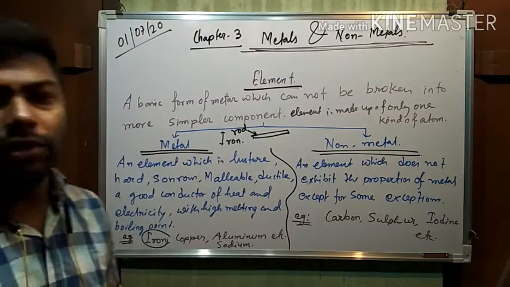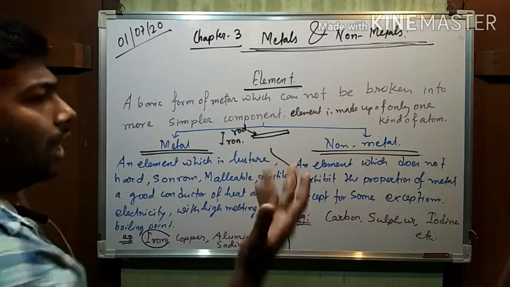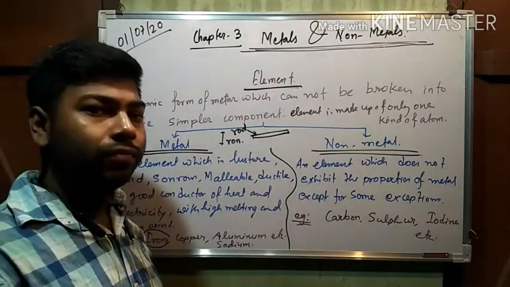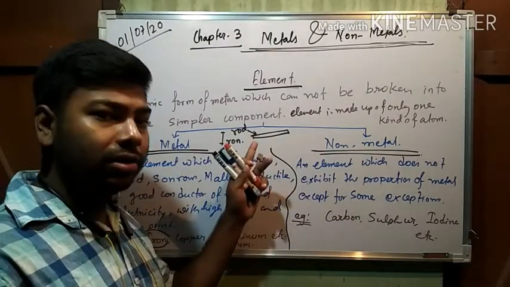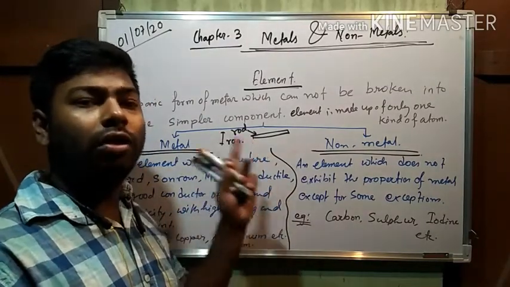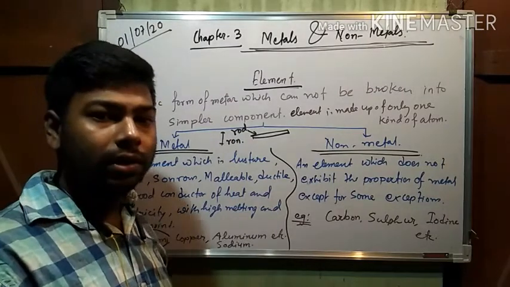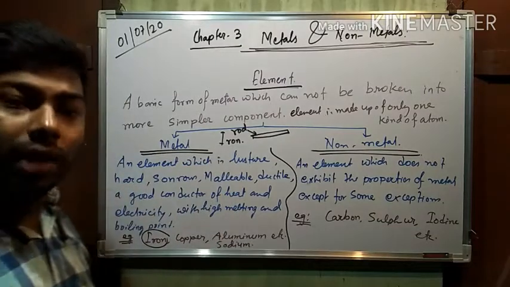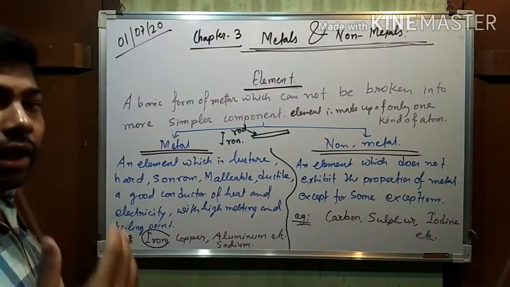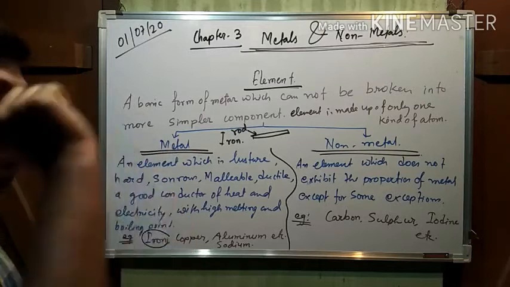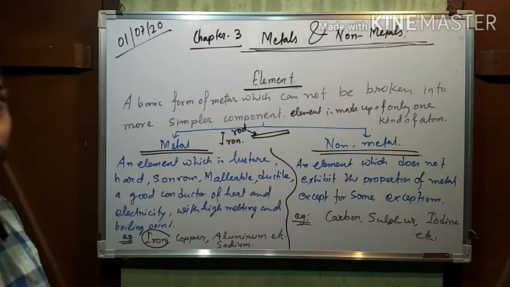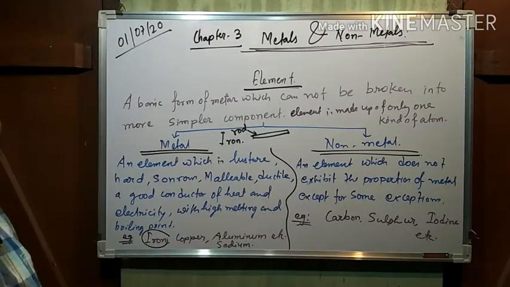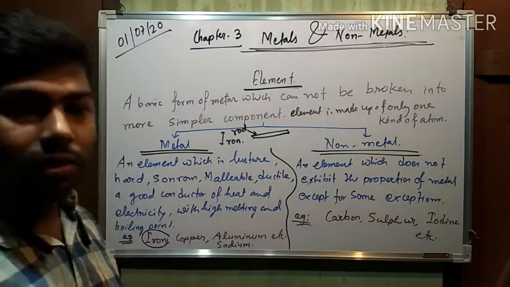Now see, simple properties. The iron rod is hard, with a high melting point. We cannot melt this iron rod easily; if you want to melt it, we have to give so much temperature. Next, when we beat it with another metal, we hear a sound. This property is known as sonorous, that means it produces sound. Malleable, ductile, we will discuss one by one.